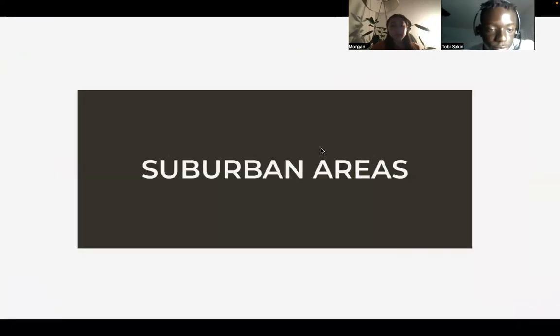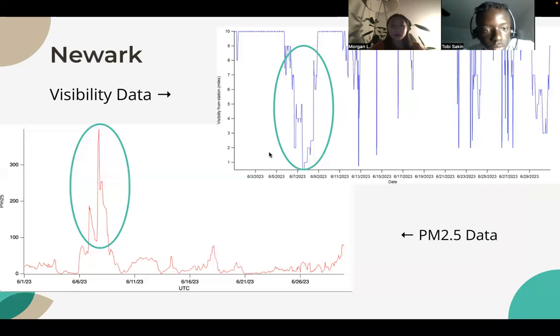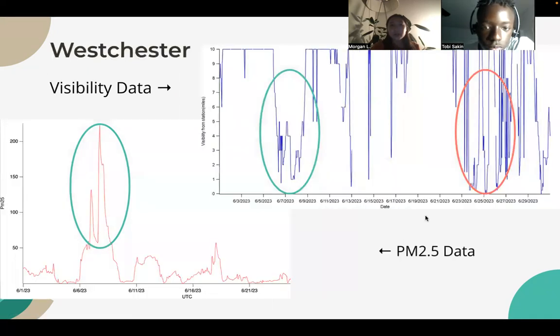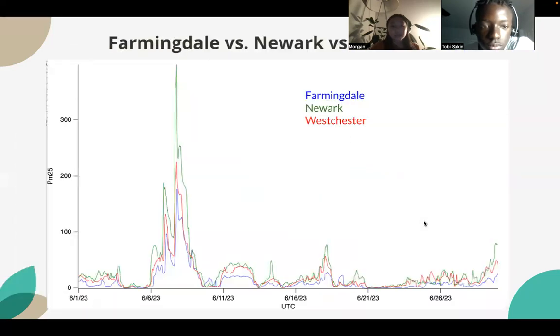Now let's look at our suburban areas. For Newark, we see a strong correspondence between the visibility data and the PM2.5 data. As we can see, we see a similar peak to the urban areas during wildfire week, and this corresponds to our NOAA data, where we see really low visibility. So this goes for the same in Westchester and Farmingdale.